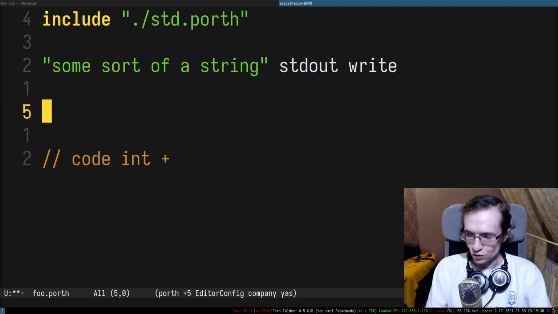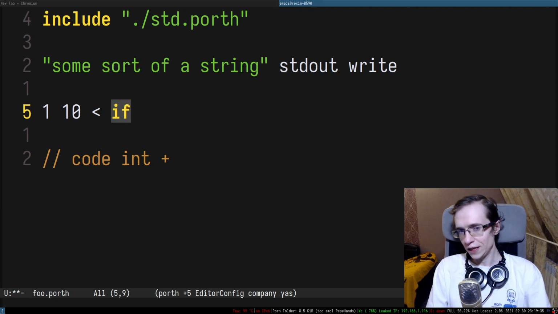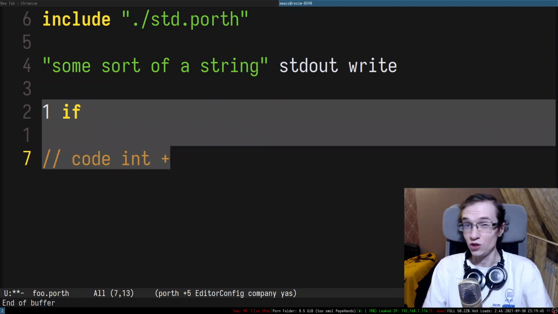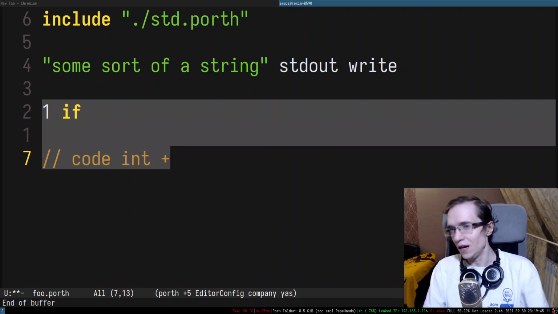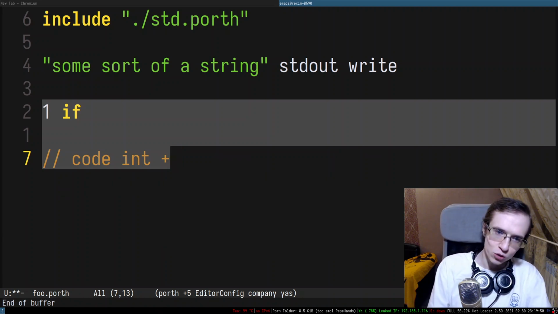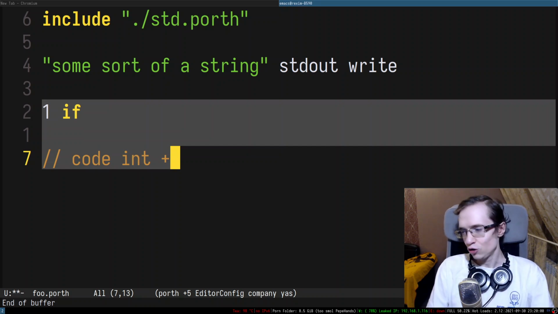We can also introduce types for booleans. For instance, if can only work with booleans, and if you try to just put one in here, it will not compile properly. So we can do a lot of interesting things with this static type checking to help catch errors. And as I already mentioned, I think it will go a long way, considering how many mistakes I've made because of the lack of this feature.